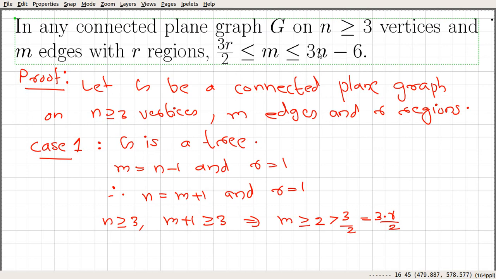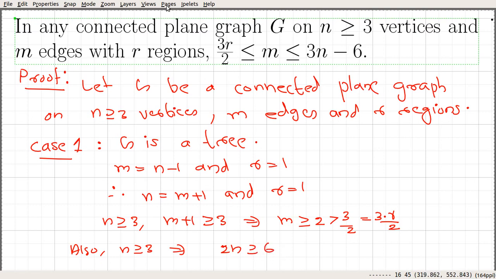Let's go and prove the second portion. Since the number of vertices is greater than or equal to 3, if you multiply by 2, which is a positive number, we get 2n is greater than or equal to 6.